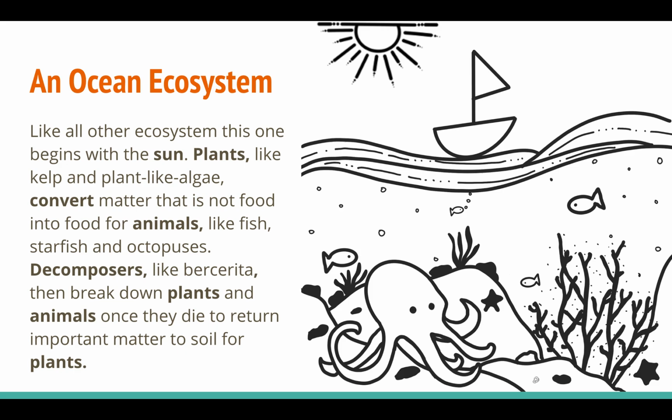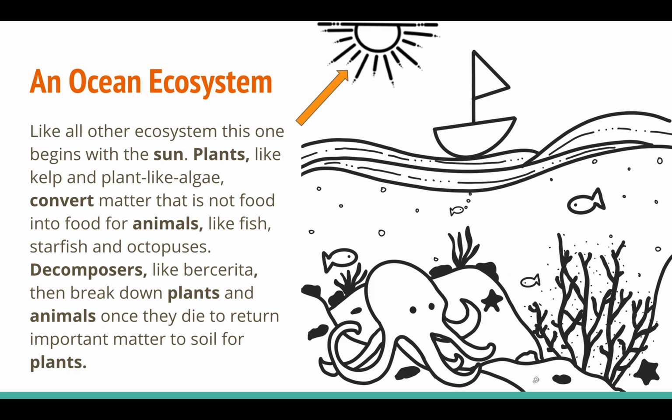They convert matter that's not food into food for animals. And in our ecosystem example here, we have fish, starfish, and an octopus. These animals are then used as food by decomposers once they die, such as bacteria.